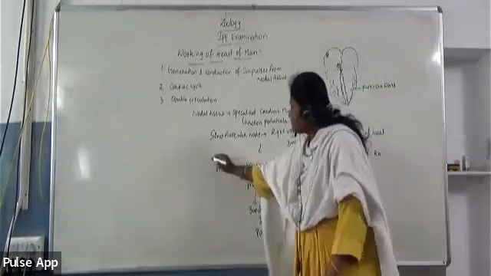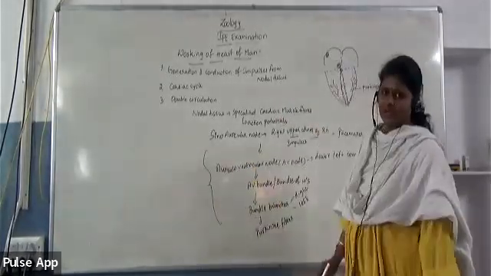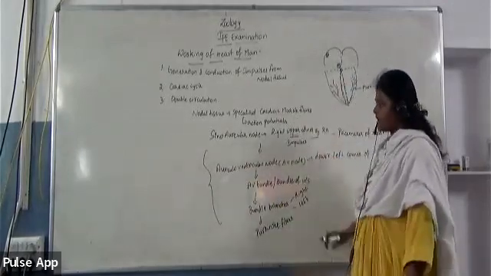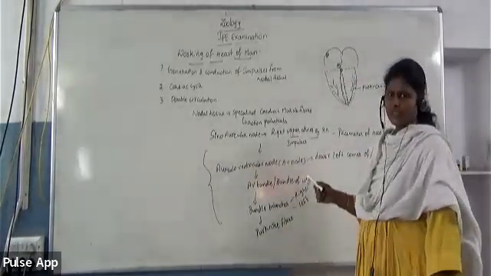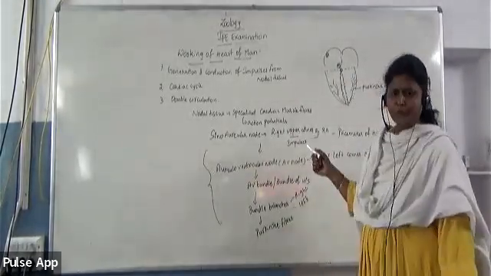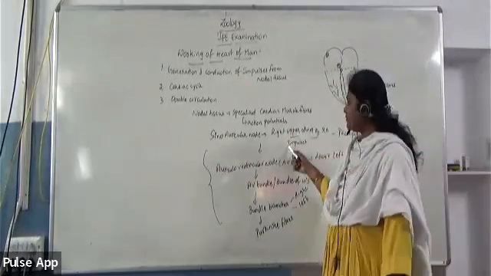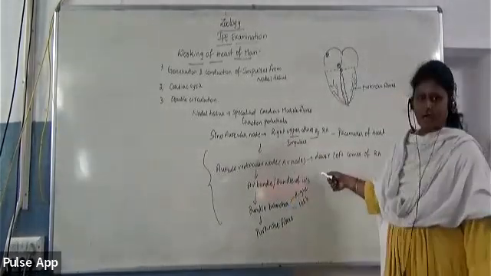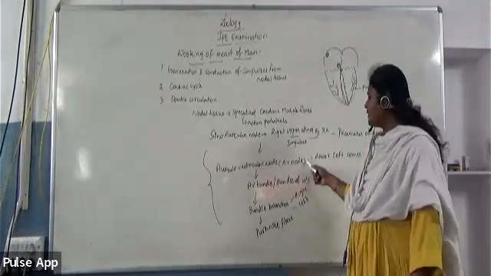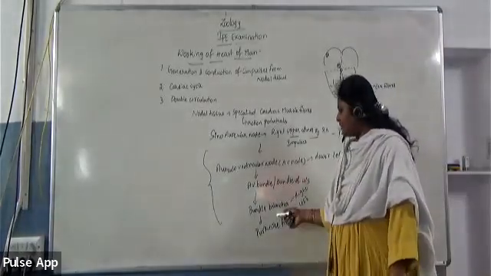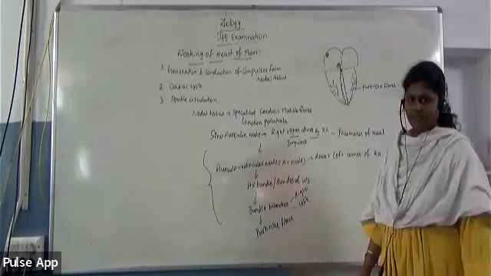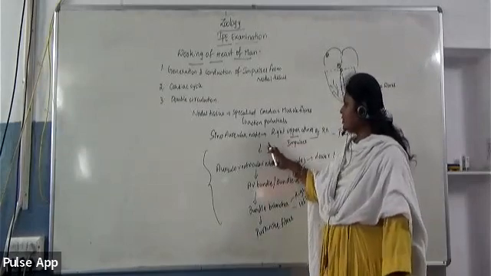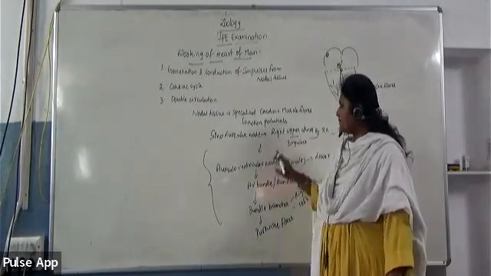So this flow chart will help you very easily to remember how the impulses are generated and then how they are conducted. The SA node helps in the generation of action potentials or impulses, and from the SA node the impulses will be passed to the AV node, that is the atrioventricular node, and from the AV node to the AV bundle, then to the bundle branches, and then the Purkinje fibers.